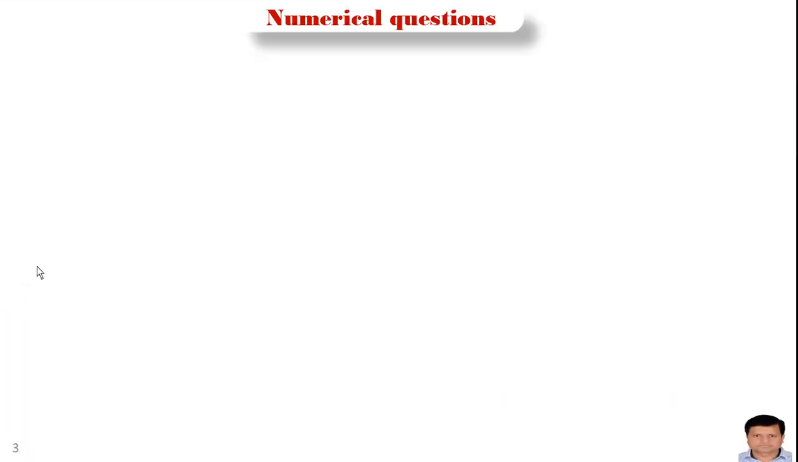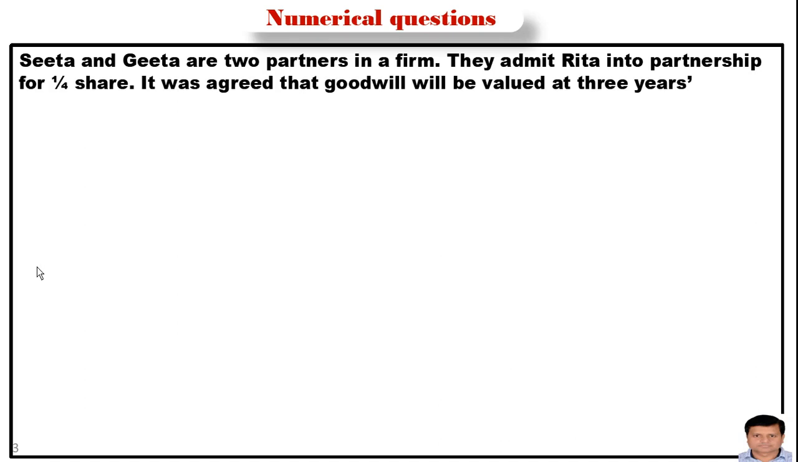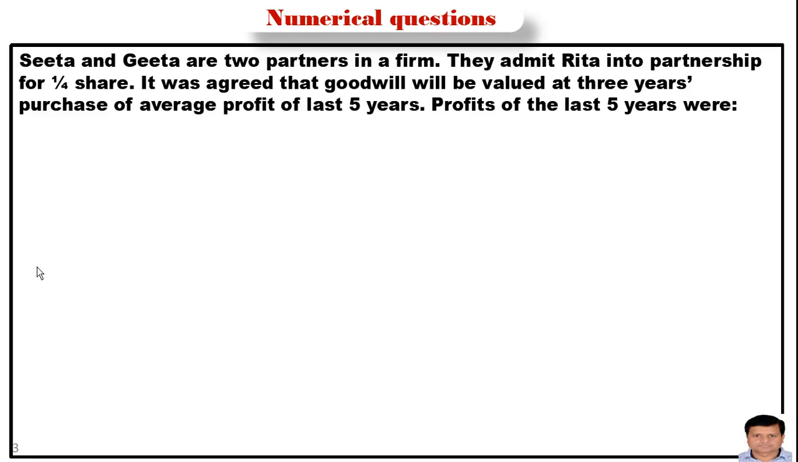Now there are some numerical questions. Sita and Geeta are two partners in a firm. They admit Rita into the partnership firm for a 1/4 share. It was agreed that goodwill will be valued at 3 years' purchase of the average profit of the last 5 years. Profits of the last 5 years were,